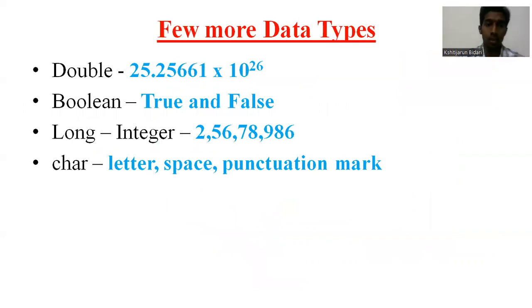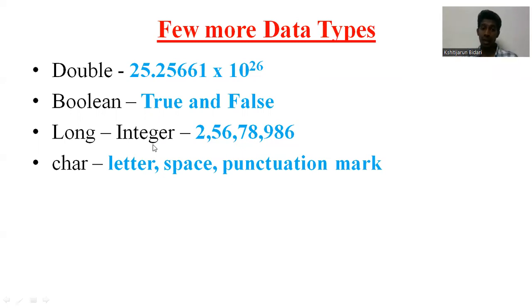A few more data types. First one is double. Double is that data type which is basically a very large number. Next one is Boolean. What is a Boolean? Boolean is basically true or false, friends. If I want to know whether all the customers have bought the products or not, if I want to check that, the answer will be either true or false. That time we can use Boolean, that is true or false.